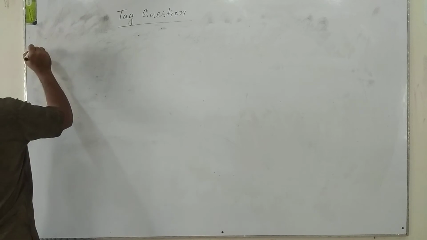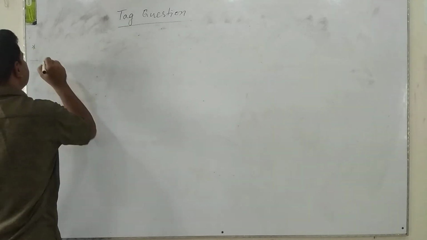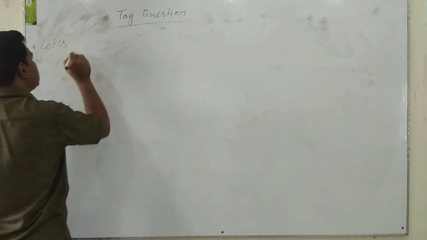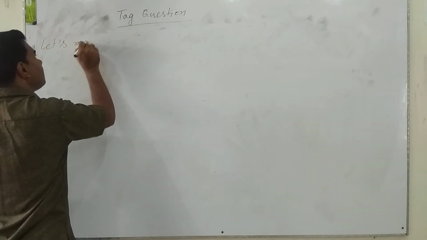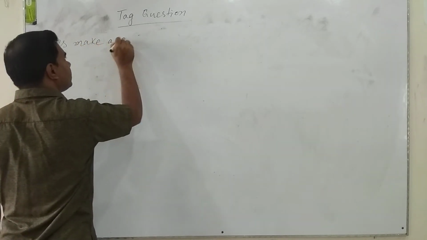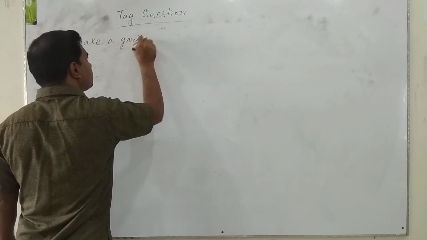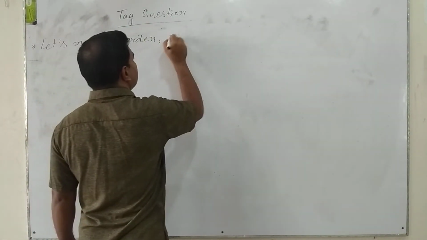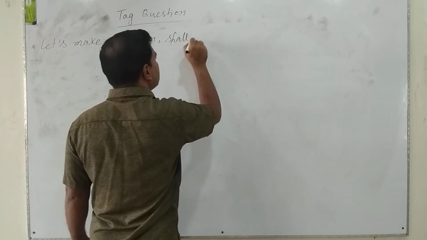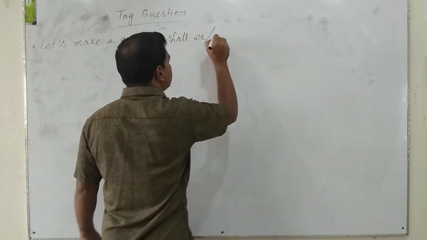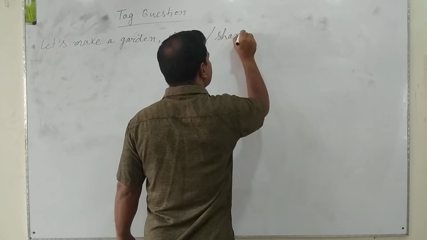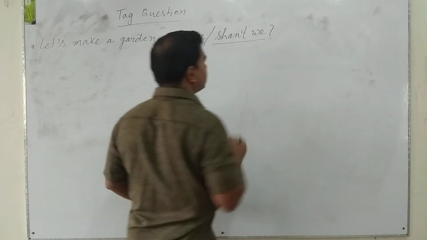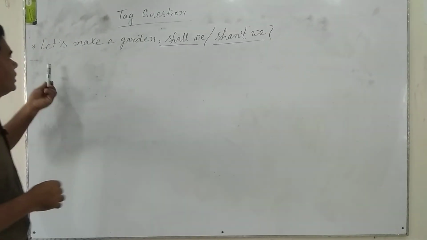Notice, dear students, let's, that means let us. Let's make a garden. We are to use here shall we, or shan't we. Shall we, or shan't we. Anyone will do for these kinds of sentences.